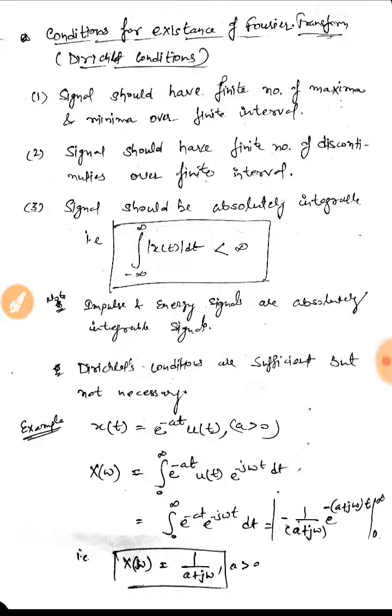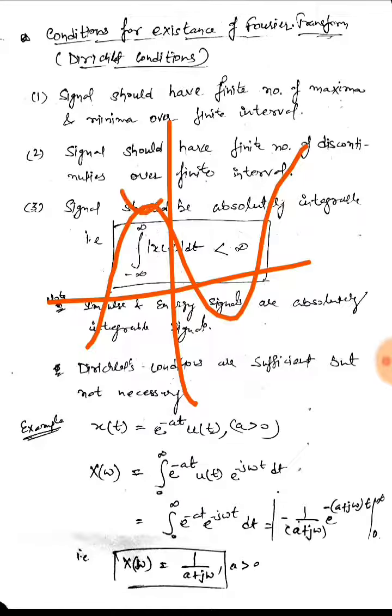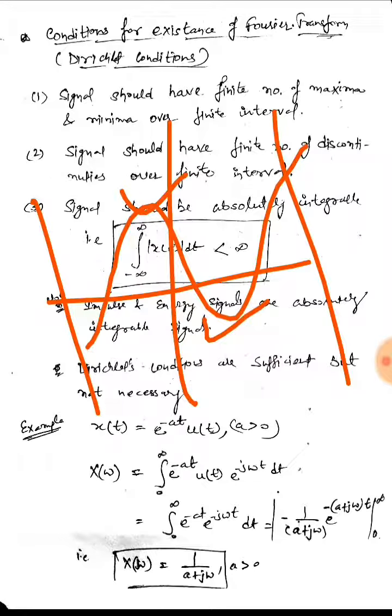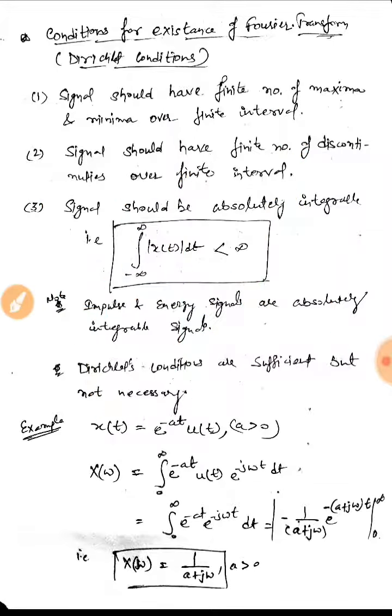Okay, so the signal must have finite maxima and finite minima over a finite interval of time. Second is the signal should have a finite number of discontinuities over a finite interval. So the signal must have a finite number of discontinuities over a finite interval of time. Okay, and the third and last condition is the signal should be absolutely integrable.